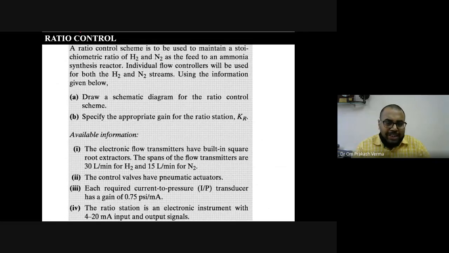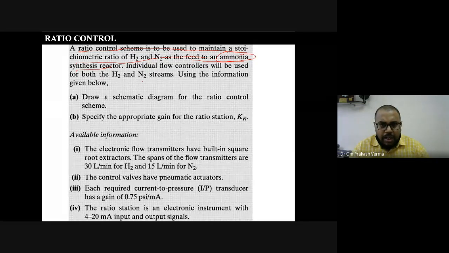Okay. So H2 and N2, the ratio control scheme is used to maintain a stoichiometric ratio of H2 and N2 as the feed to an ammonia synthesis reactor. What we are doing is trying to manufacture ammonia in the synthesis reactor. So a hydrogen line and a nitrogen line will come individually, and these are the two streams, H2 and N2, that are flowing.